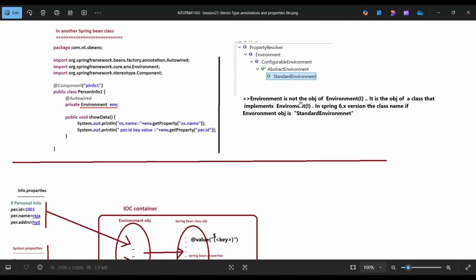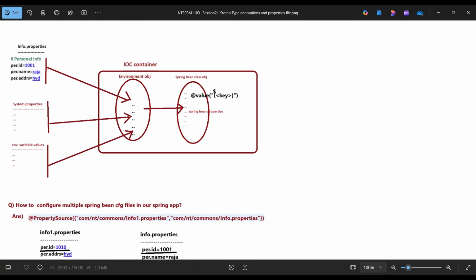Environment is not an object of the Environment interface. It is an object of a class that implements the Environment interface. In Spring 6.x, the class name is StandardEnvironment. So in info.properties, the personal info is per.id 1001, name Raza, Hyderabad.